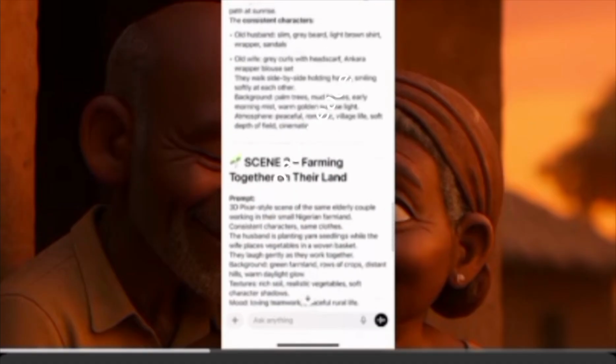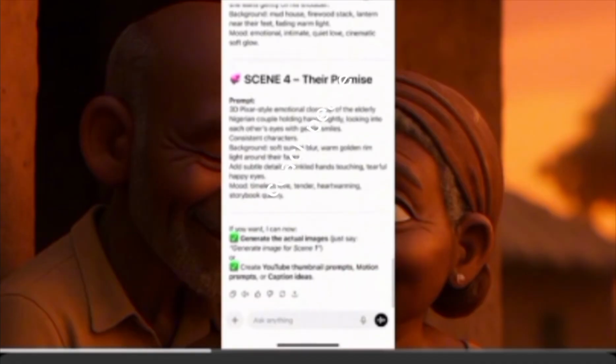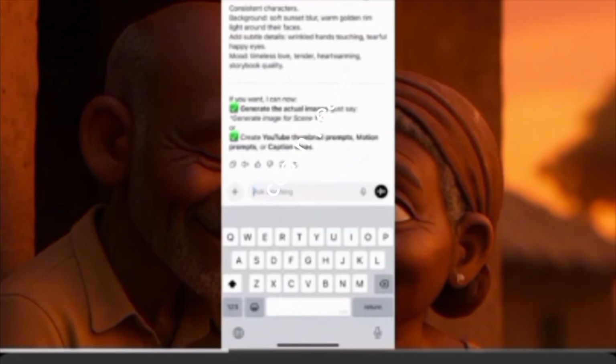Now down here, you can actually ask it to generate these images for you. They say, if you want, I can now generate the actual image. Just say, generate image for scene one. You see? That's all. And again, create YouTube thumbnail prompt, motion prompt or caption ideas. We have not gotten to that part. We start with generate. We'll say generate image for scene 1.